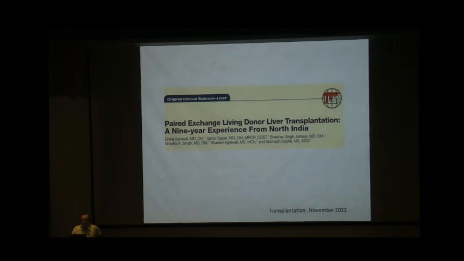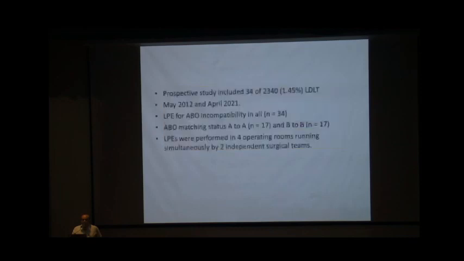So coming to the Indian experience, and probably as the authors have claimed, the largest series of pair exchange transplant from India, published in Transplantation 22. This is also a prospective study, which included 34 swaps of 2,340 transplants performed during the same period, from May 12 to April 21. It was exclusively for ABO incompatibility. ABO matching status was A to A in 17 and B to B in 17 equally. And it was performed in 4 operating rooms simultaneously by 2 independent surgical teams.